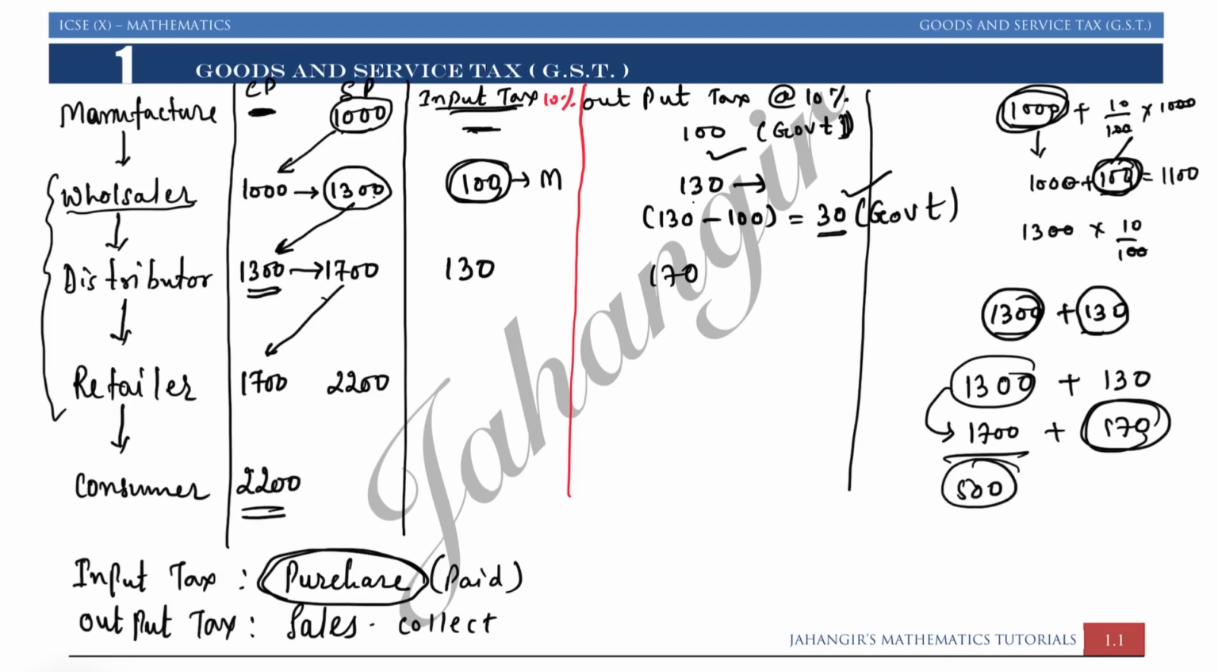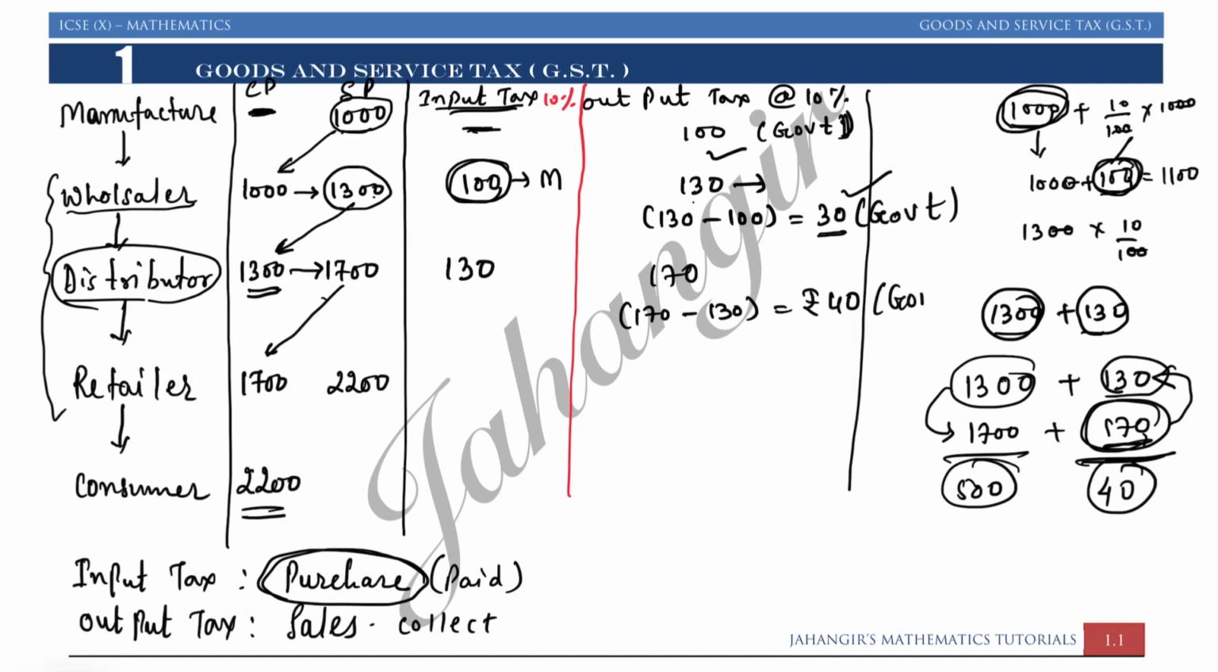Okay, out of 170, 130 is already paid to the wholesaler. Okay, as a tax, in short, when you look at distributor, distributor had paid a tax of rupees 130 and distributor had collected 170 rupees. So whatever balance amount is there, that is rupees 40, it will go to government. 170 minus 130, that is rupees 40 will go to government.